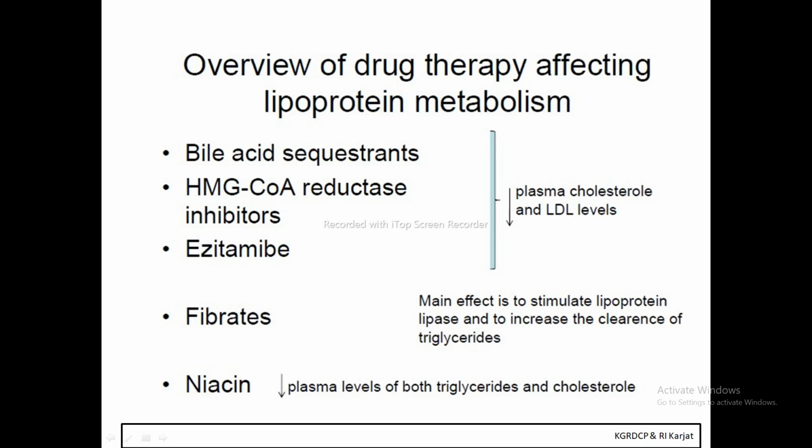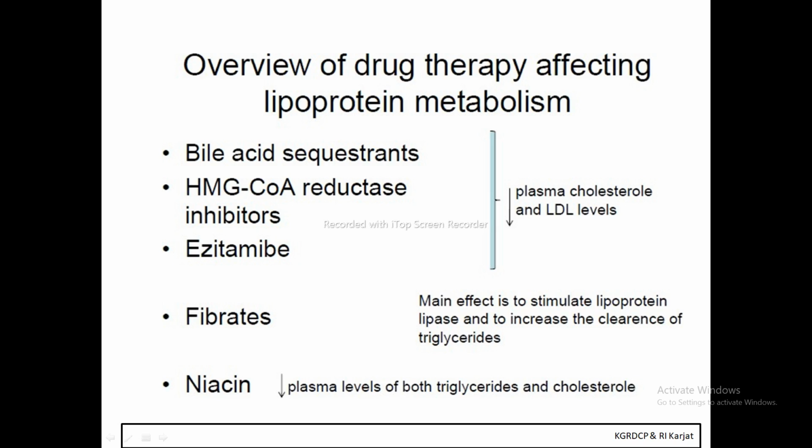So this is all about the overview of drug therapy which affects lipoprotein metabolism. The bile acid sequestrants, HMG-CoA reductase inhibitors, and ezetimibe decrease the plasma cholesterol level and the low density lipoprotein levels. For fibrates, the main effect is to stimulate lipoprotein lipase and to increase the clearance of triglycerides. Whereas niacin decreases the plasma level of both triglycerides and cholesterol.